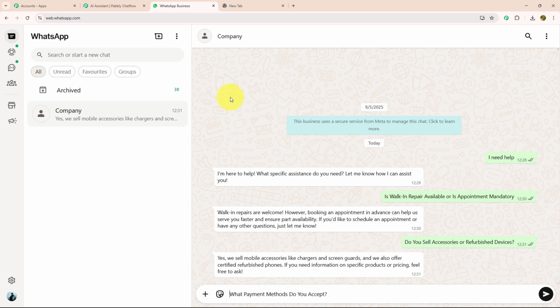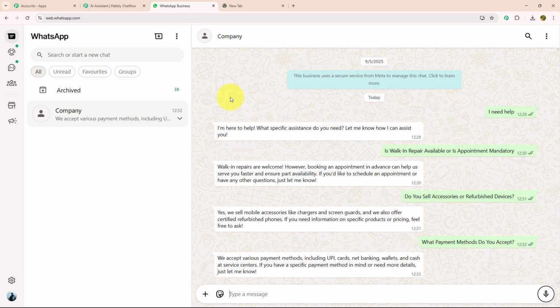With that, I'm going to ask one last question, which is, what payment methods do you accept? And for that, they have responded, we accept various payment methods including UPI, card, net banking, wallet, and cash at the service center. If you have a specific payment method in mind or need more details, just let me know.